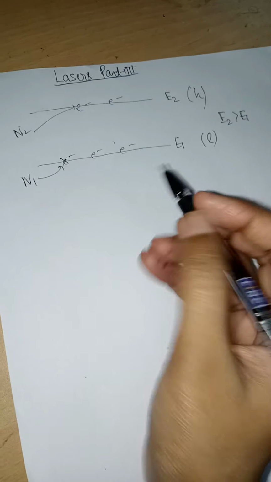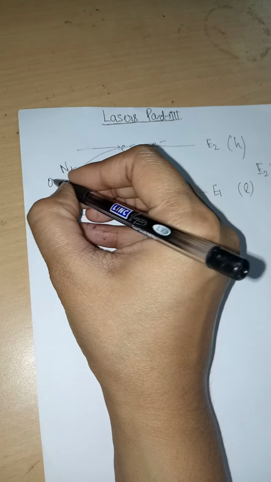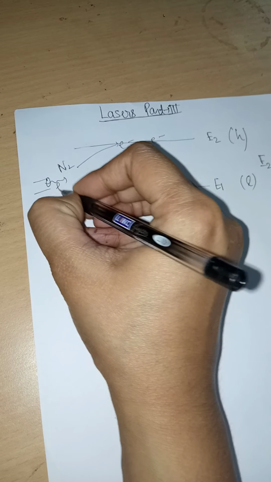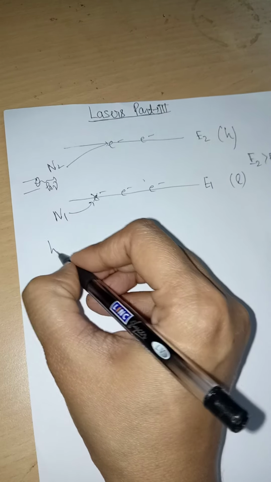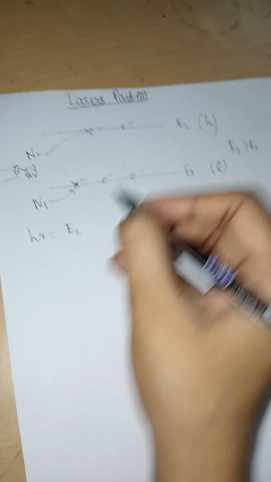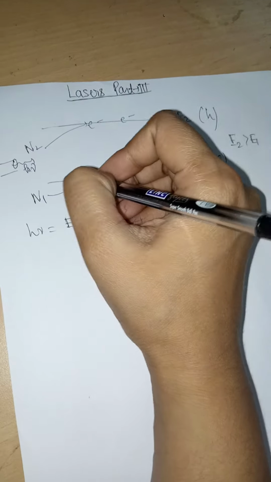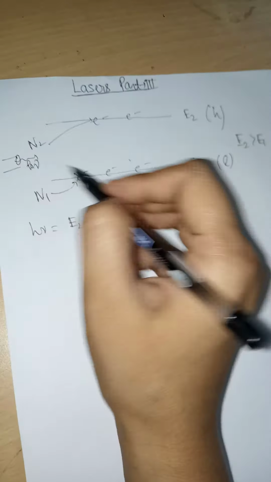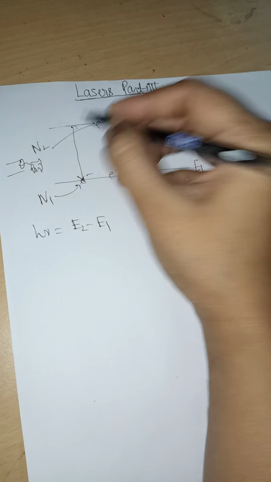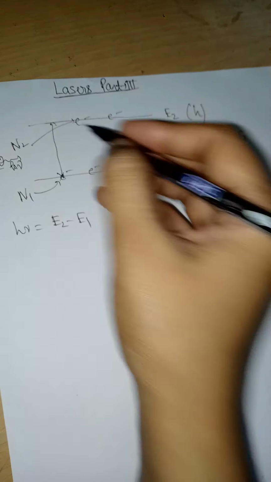So I taught you how to write three equations regarding the three processes. Absorption means we have an external machinery which is providing photons, and the energy of these photons is exactly equal to the energy difference between the two energy levels. So electrons present in the lower energy level will absorb a photon and jump to the higher energy level. This process is called stimulated absorption.